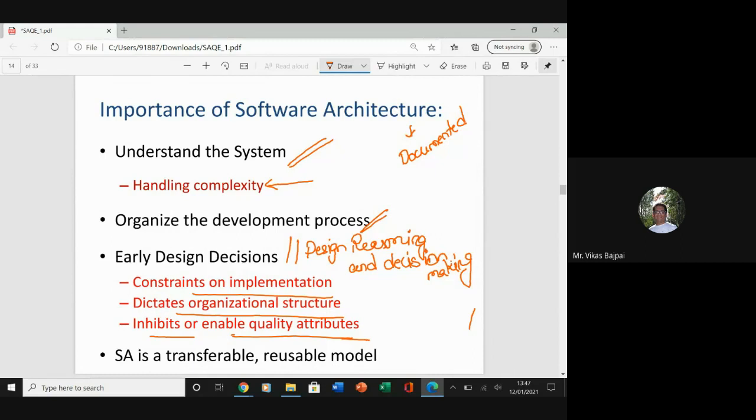And obviously it's something which is transferable. It is something which is a reusable model. So we also had a discussion on the reusability of your software architecture, right? Your software architecture is just like your software code. Code has code reusability, architecture has reusability as well.